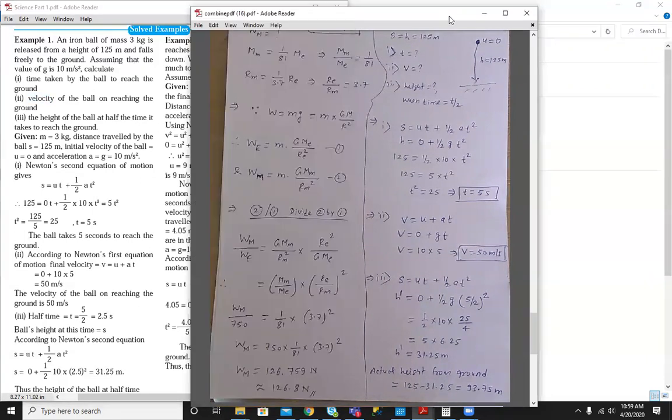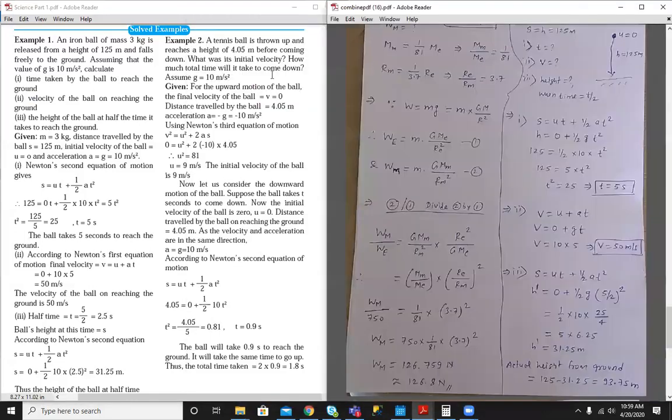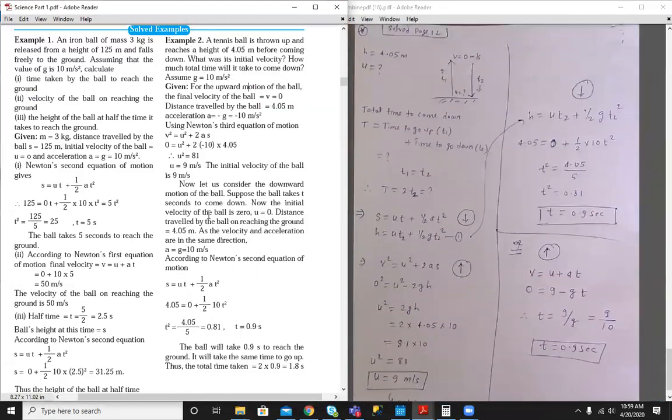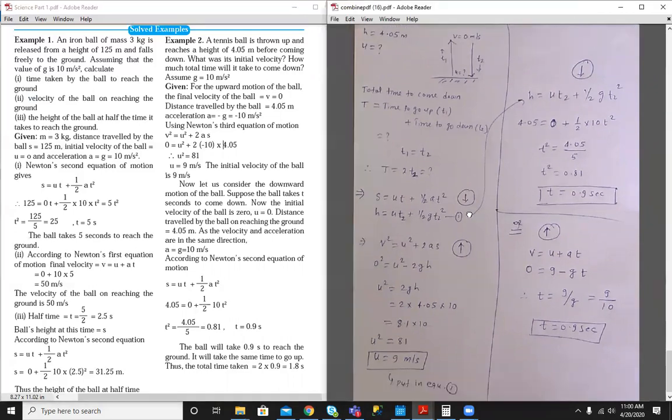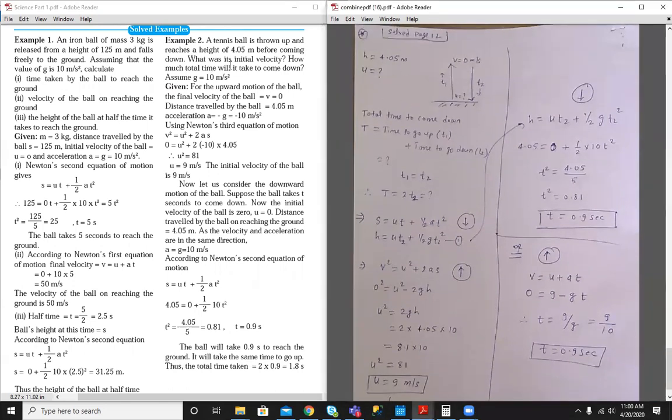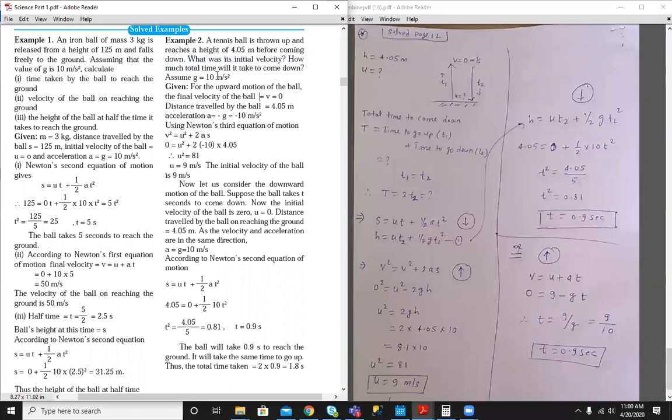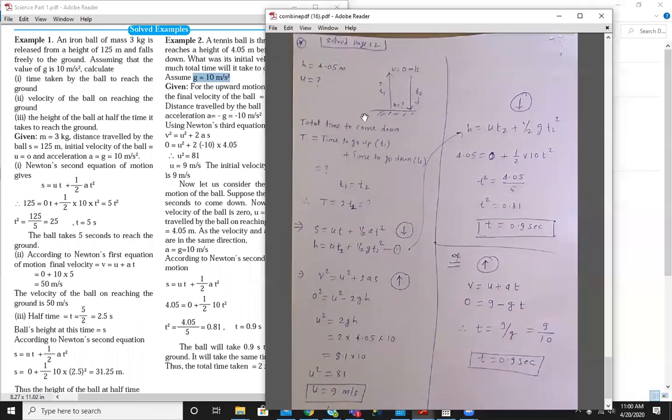Let's move ahead to the second problem. A tennis ball is thrown up and reaches a height of 4.05 meter before coming down. So the height covered is 4.05 meter. We have to find what was the initial velocity and how much total time it will take to come down. And the value of g is assumed to be 10 meter per second square.